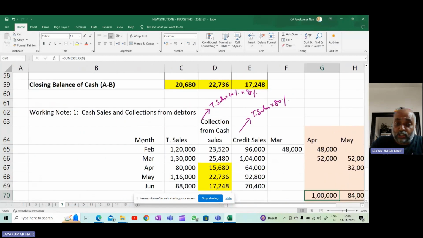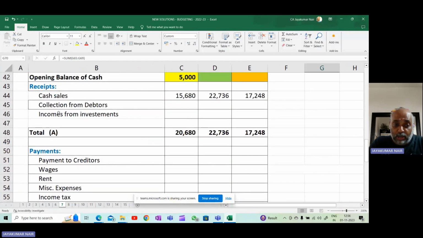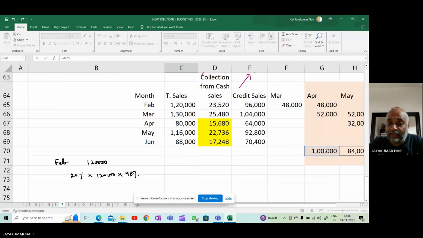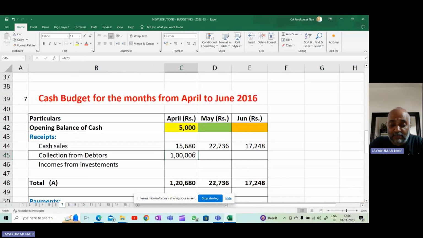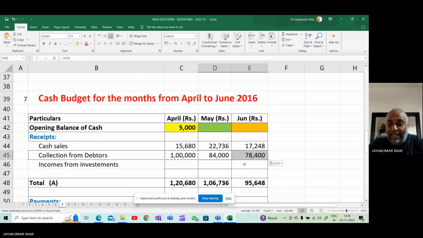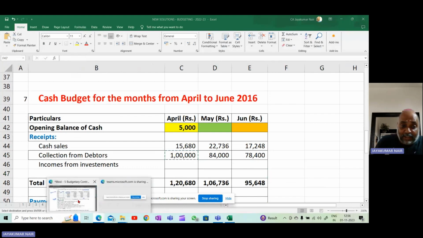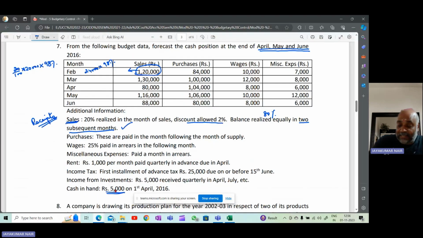So what is the collection? You know it is 1 lakh. So collection from debtors is a receipt. So receipt is 1 lakh. And the second one is 84,000 and then 78,400. I have taken the receipt. Now, sales is done. So this adjustment is completed.